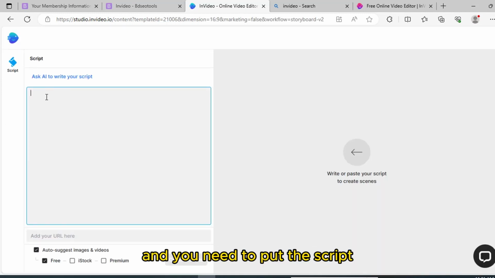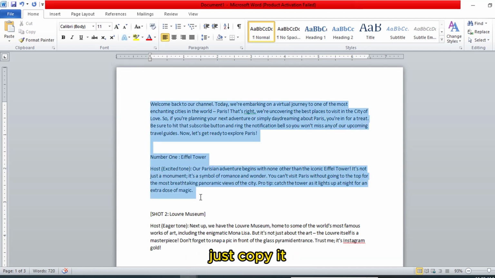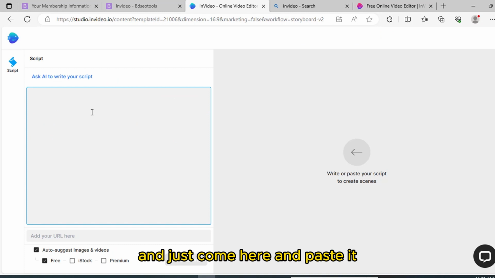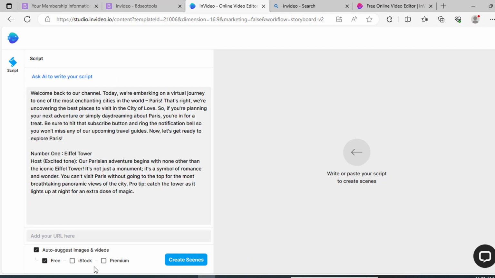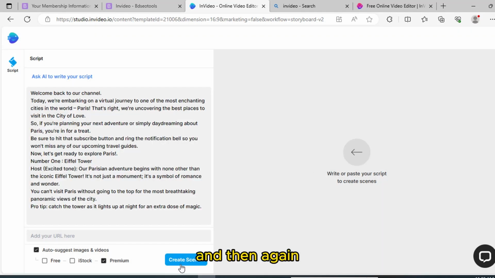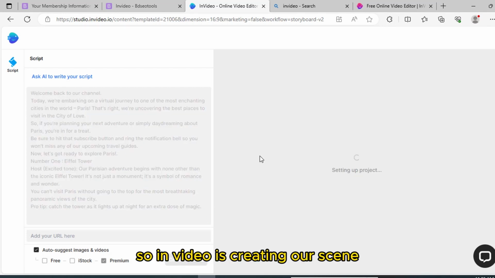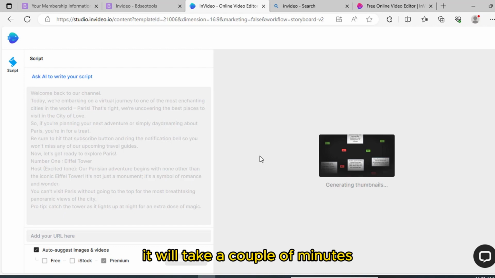Here you need to put a script. So go back to our script. Just copy it. I am copying part of my script and just come here and paste it. Now from this option, just click on premium and then click on create scenes. Now click yes and then again click on create scenes. So InVideo is creating our scenes. It will take a couple of minutes.